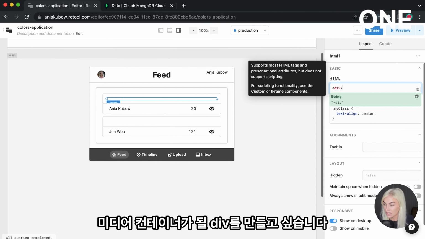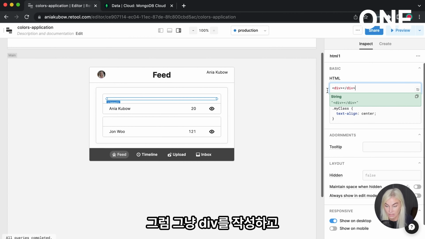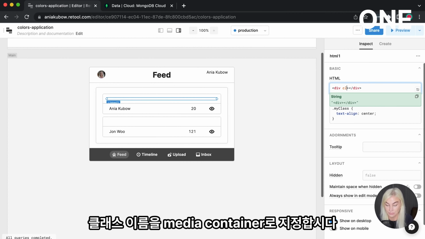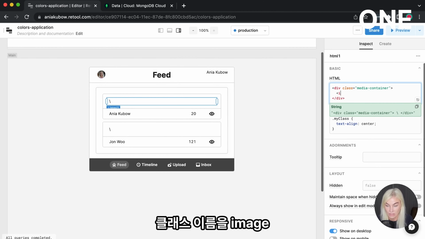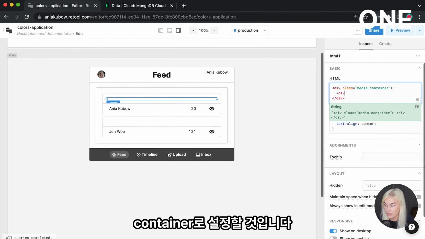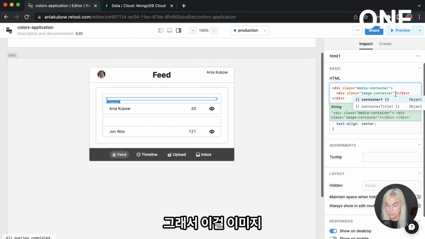I want a div that is going to be a media container. So let's just go ahead and write our div and give it the class of media container, just like so. And that's going to hold, so once again, I'm just going to put in a div, and the class to this is going to be image container. So let's give this the class of image container.